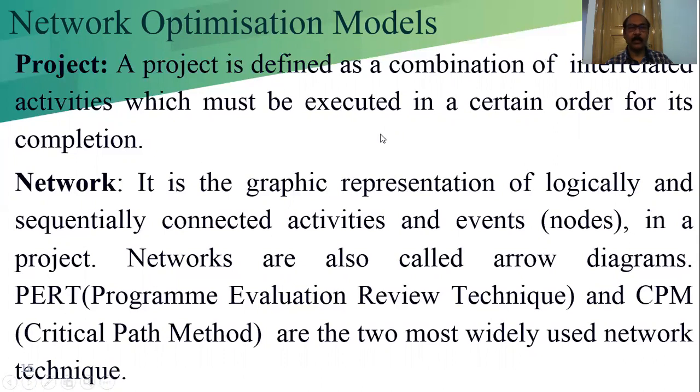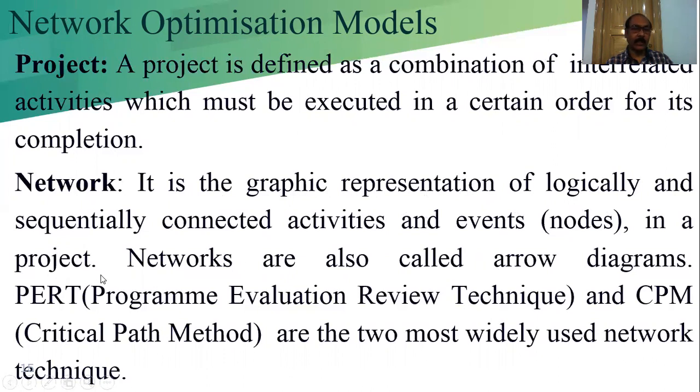Network, what is called the network? Now, our heading is the network optimization model. Now we come to the definition of the network. A network is the graphical representation of logical and sequentially connected activities and events. Events are also known as the nodes.